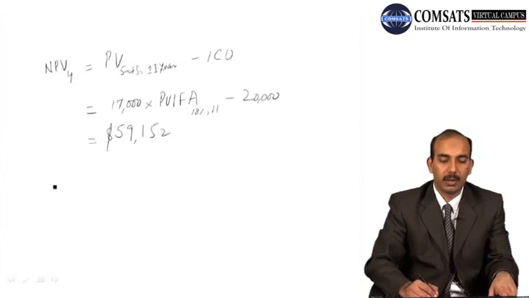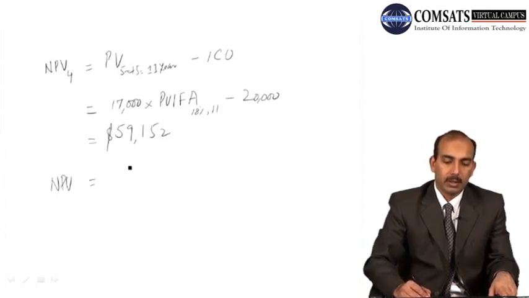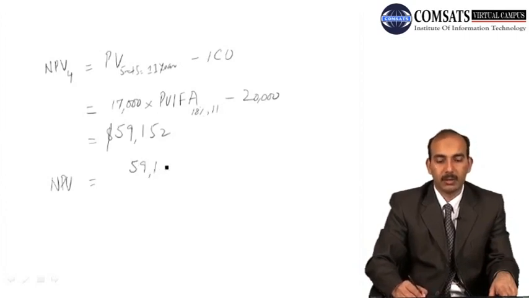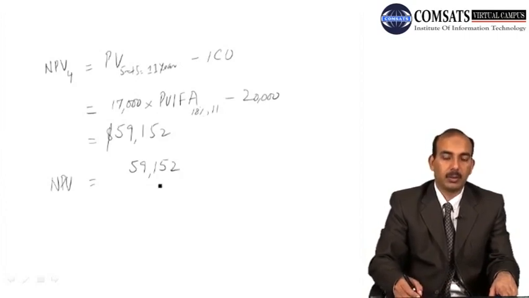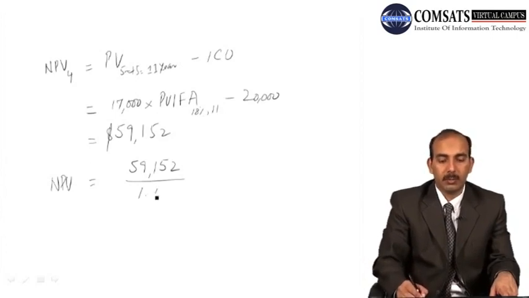So the net present value at time 0 would be equal to the net present value we just calculated, and we bring it back 4 years using the 18% discount rate.